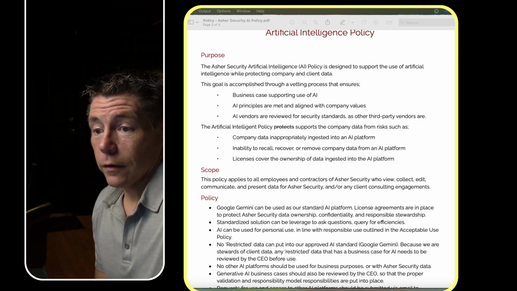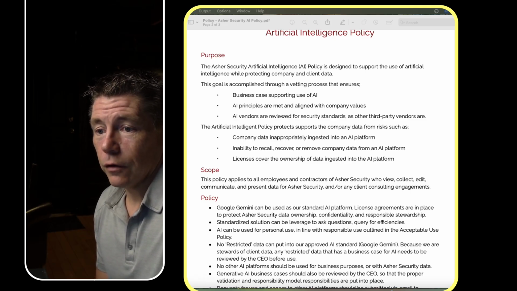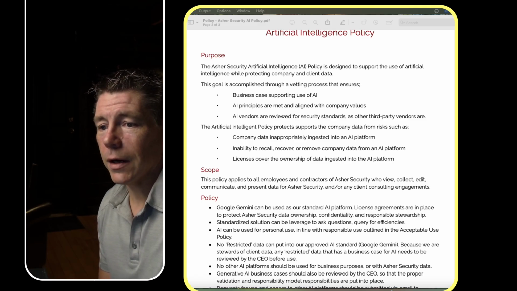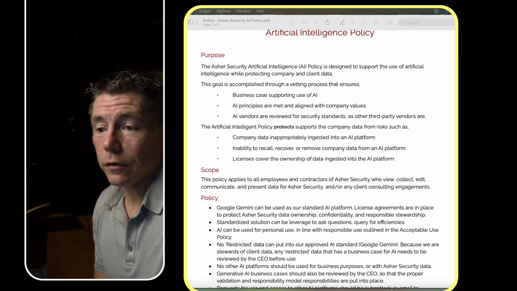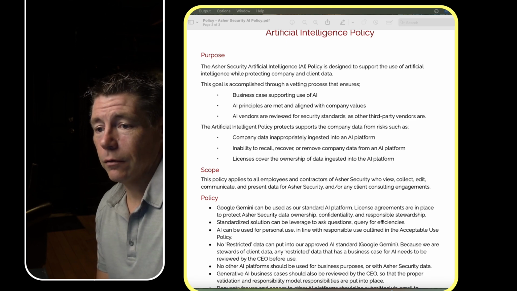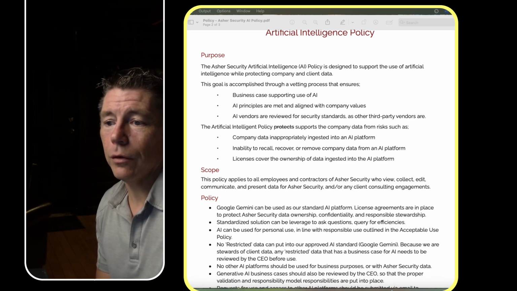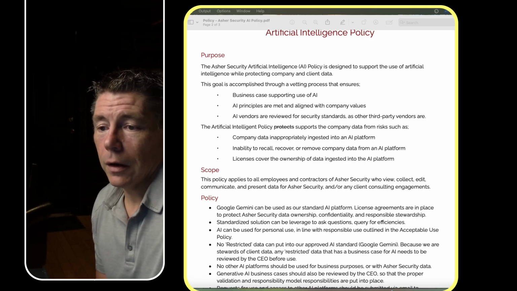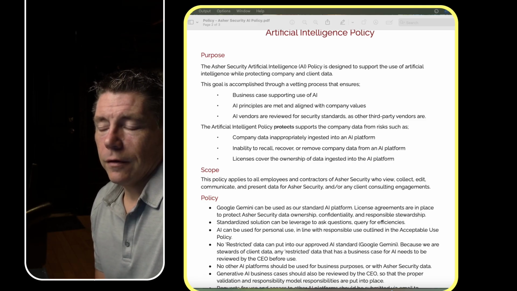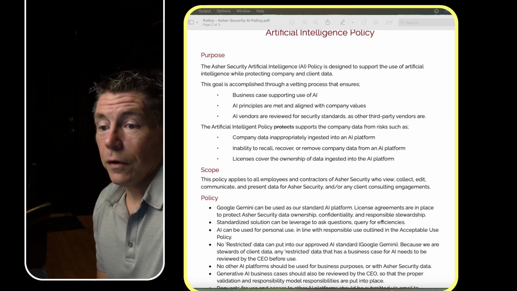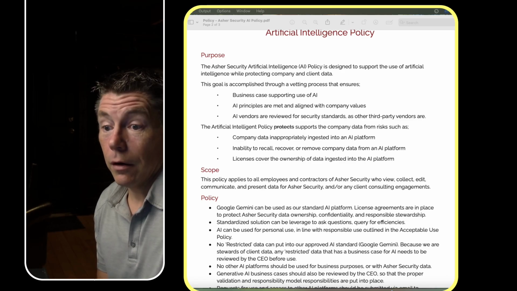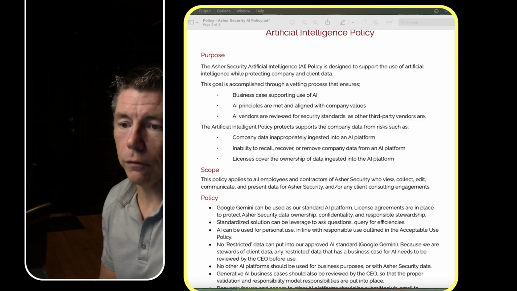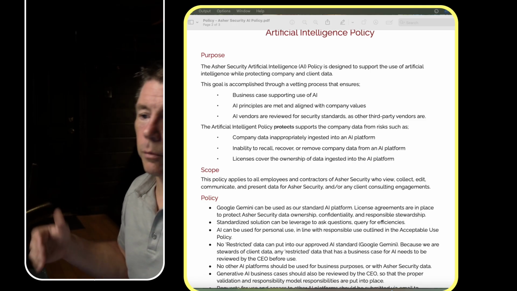This goal is accomplished through a vetting process that ensures business case supporting use of AI. AI principles are met and aligned with company values. AI vendors are reviewed for security standards, as other third party vendors are. That last statement there is really just saying we have to review AI vendors because they are a third party vendor. They're no different than our other third party vendors that we review as part of our third party risk management program.